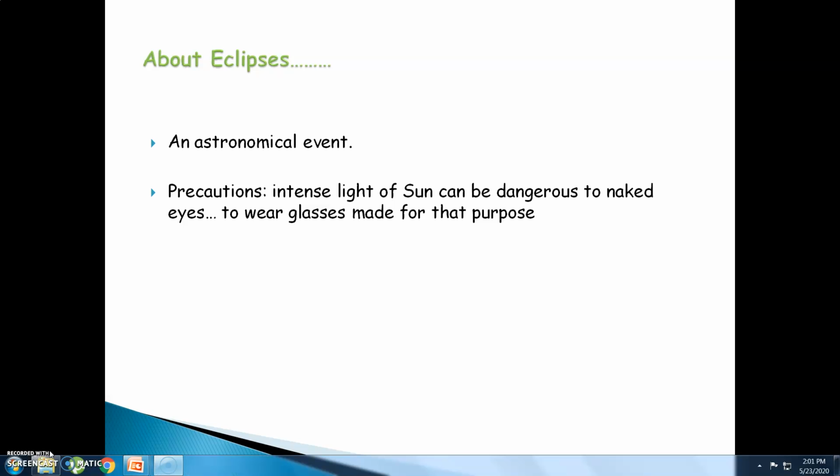An eclipse is just an astronomical event, nothing suspicious about it. All of us are eager to observe such an event, and for that reason it is very important we take certain precautions to observe it. Whenever we observe any eclipse, remember to wear glasses specially meant to observe the eclipse.